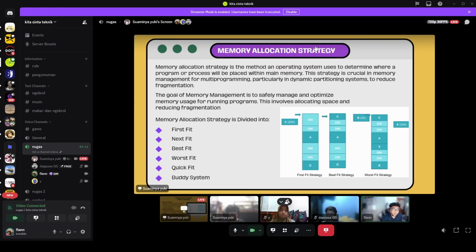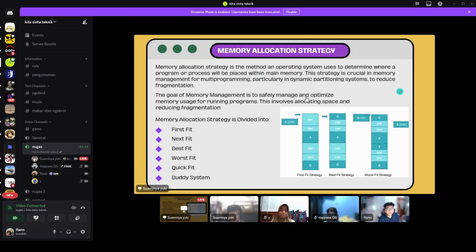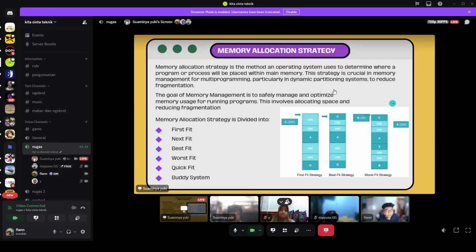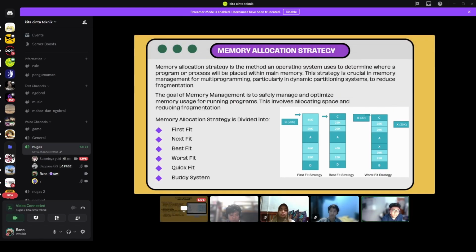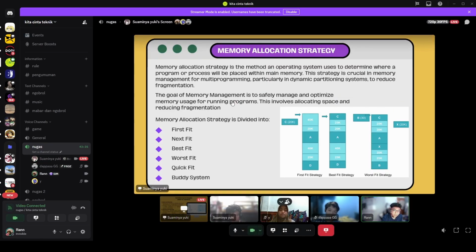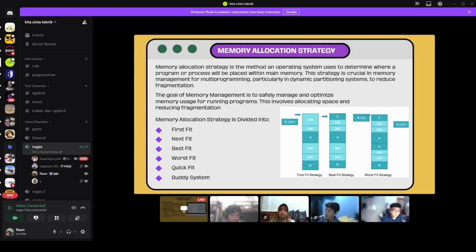The goal of memory management is to safely manage and optimize memory usage for running programs. This involves allocating space and reducing fragmentation. Memory allocation strategy is divided into 6 methods: first fit, next fit, best fit, worst fit, quick fit, and the last one is buddy system.